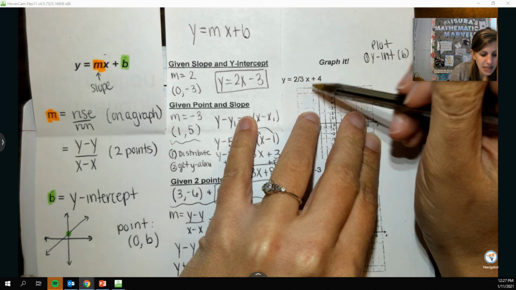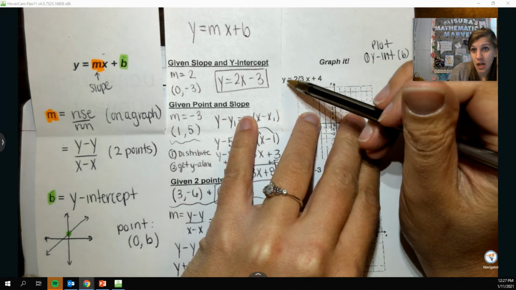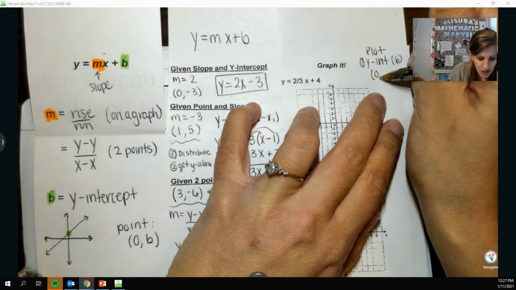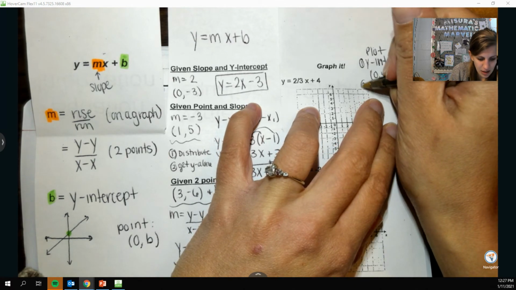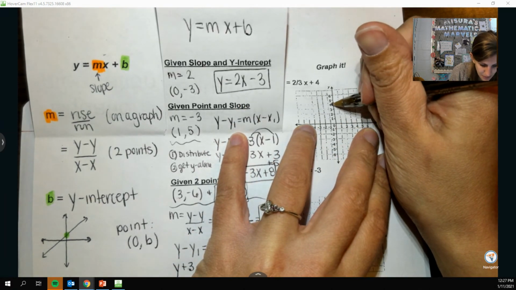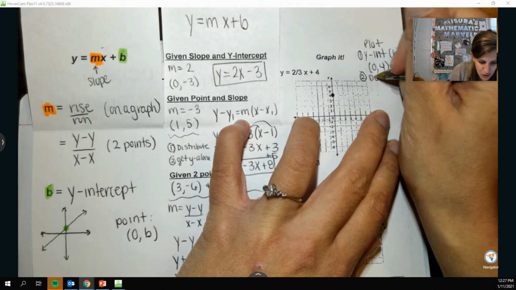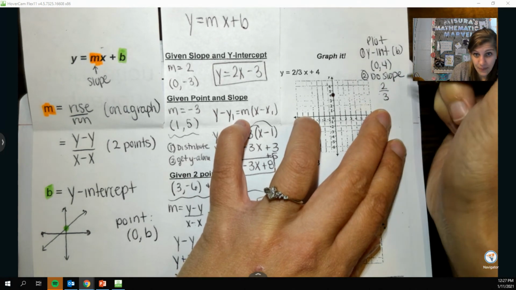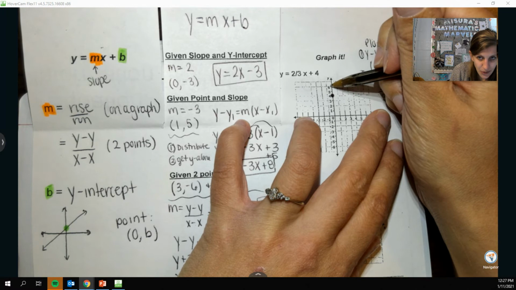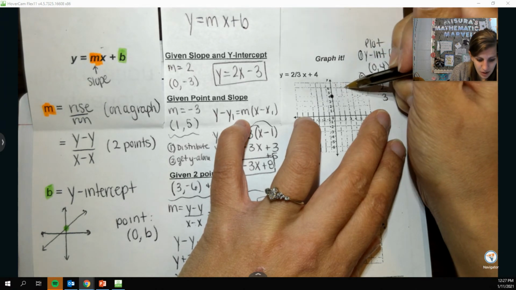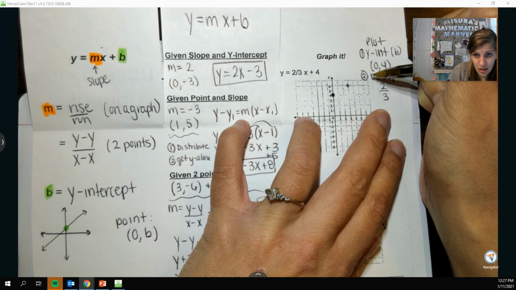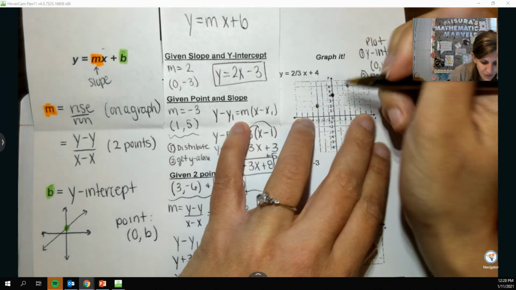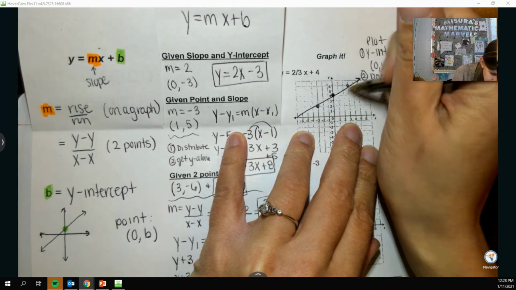So in this case, because y is by itself, it's in y equals mx plus b. My b is 4, so my y-intercept is 0, 4. So on the y-axis, I can go to 4. Then, just like with the last one, we do slope as rise over run, which in this case is 2 over 3. So we'll go up 1, 2, forward 3. And we could do a bunch of times, although it can't really go anymore this way. So instead what I'll do is go backwards 3, just so we can get a really nice looking positive line.